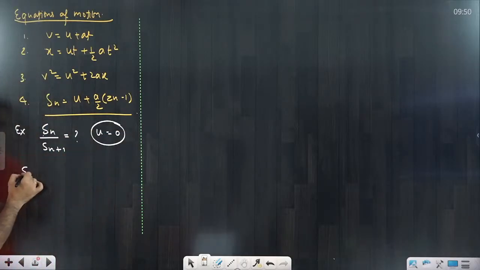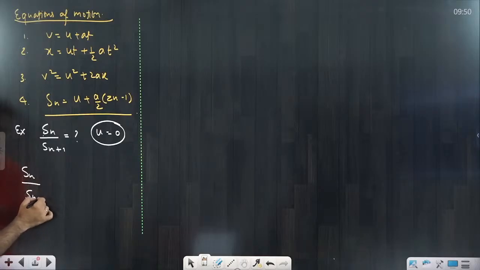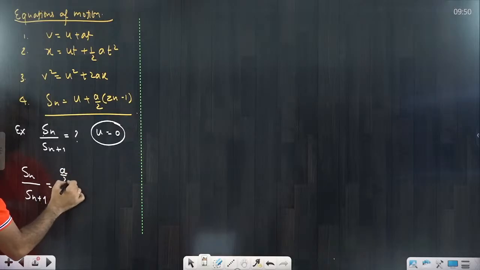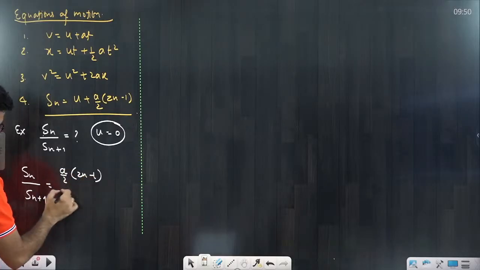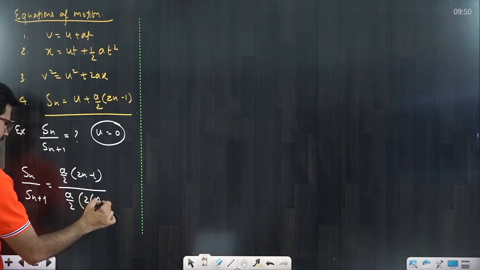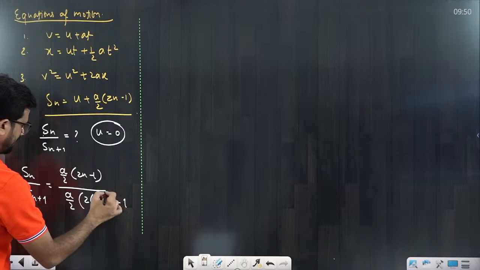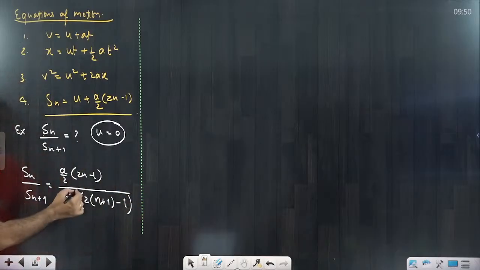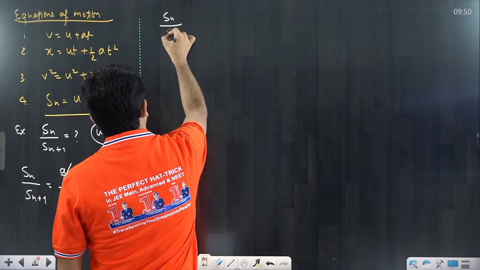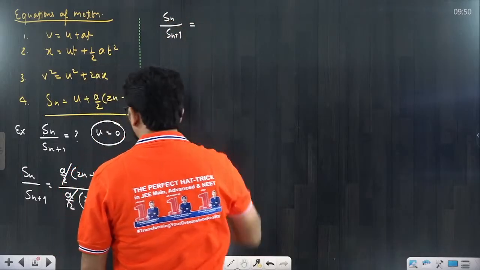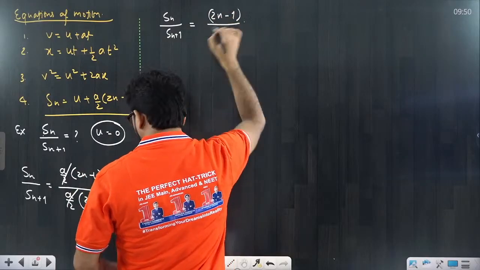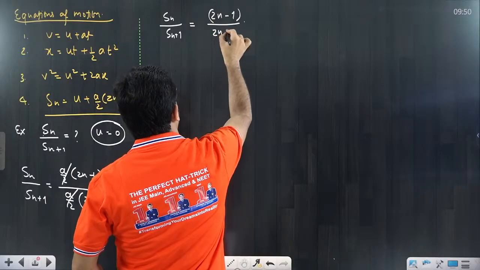So what to write? Sn upon Sn plus 1. Here u is 0, so this is a by 2 into 2n minus 1. Similarly, this is also a by 2, and this would be 2 into n plus 1 minus 1. We can write like this. Clear? a by 2 cancels. So from here, Sn divided by Sn plus 1 is equal to 2n minus 1 over 2n plus 1, that is the ratio.